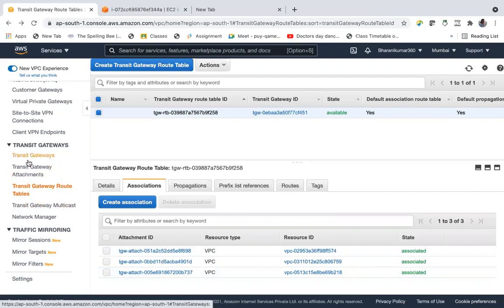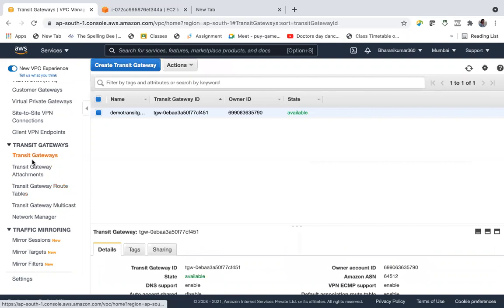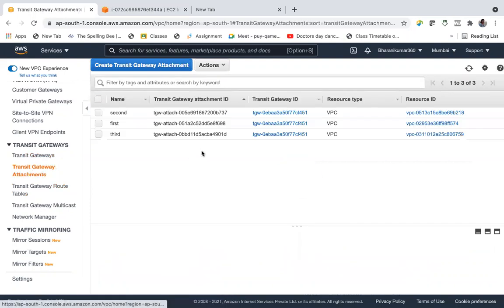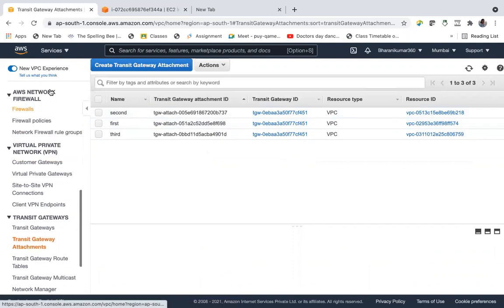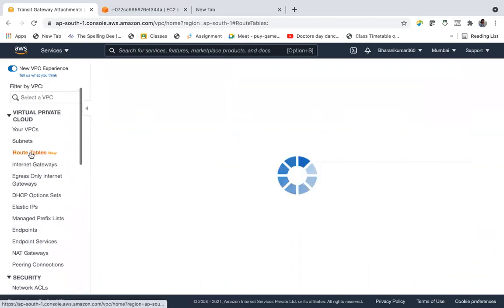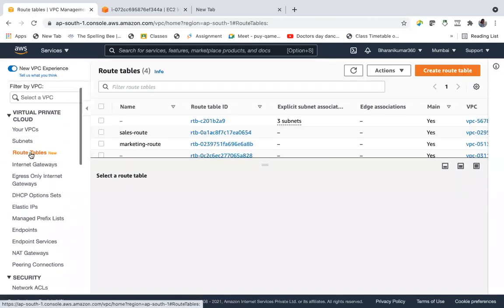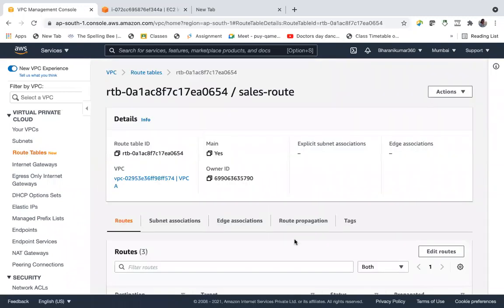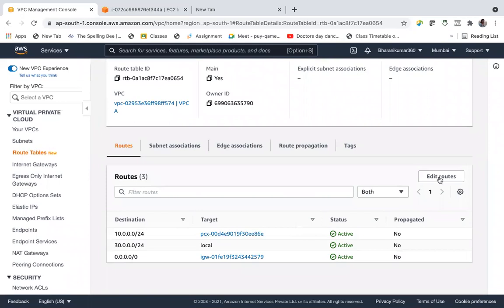Now I have a transit gateway, right? Suppose I have EC2 instances in these three VPCs. Now they can connect with each other, but I should edit the route table of the VPCs. So this is the VPC, so I should edit.